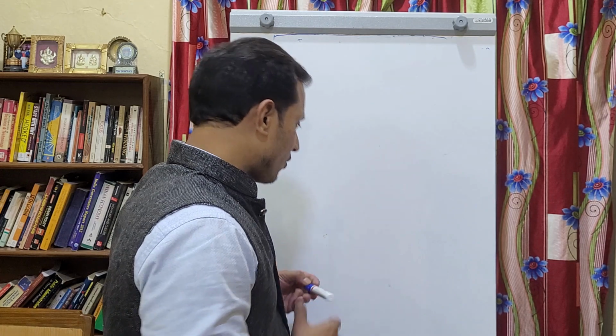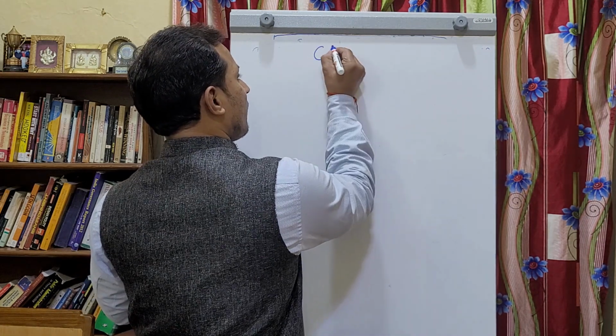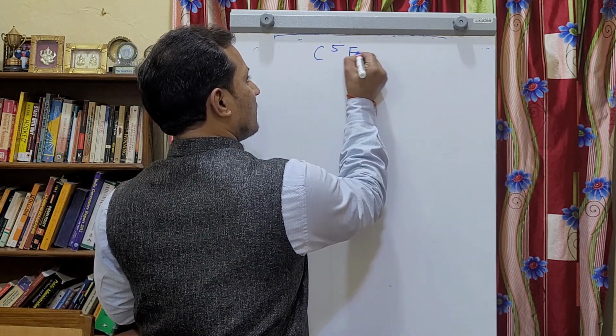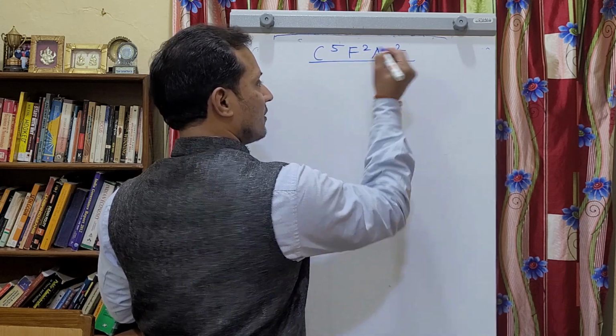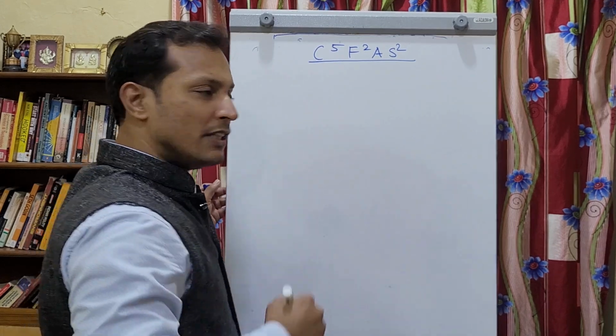So today, I have developed a success template, and if you apply this success template in your General Studies Paper 2 polity answers, you are going to score at least 70 to 80% marks in your answers. So what is this template? I call it C5 F square AS square. That is the template. Let me explain to you the meaning of this template.